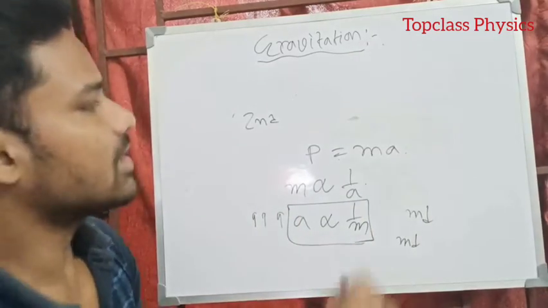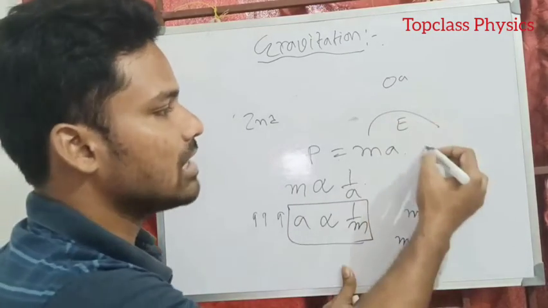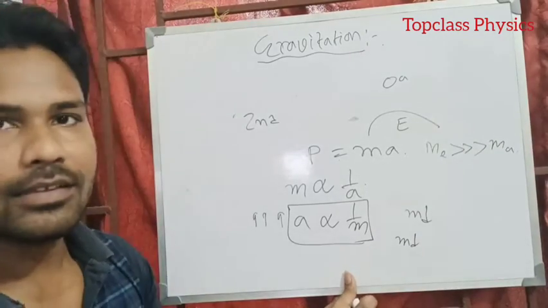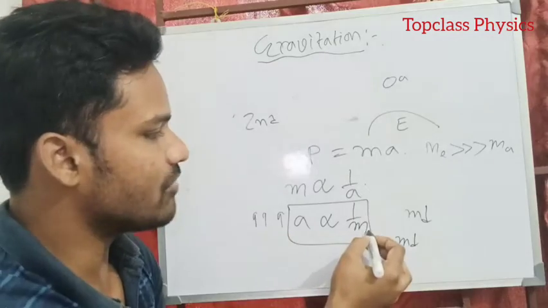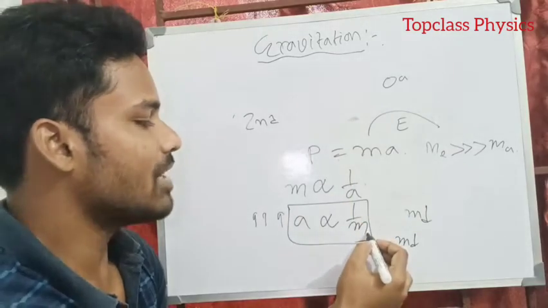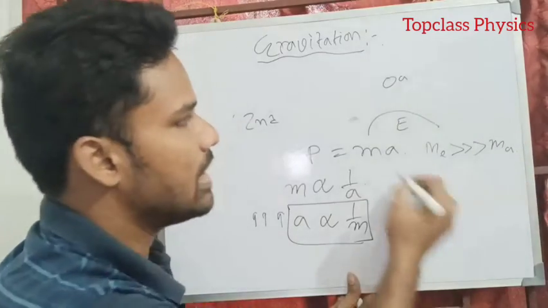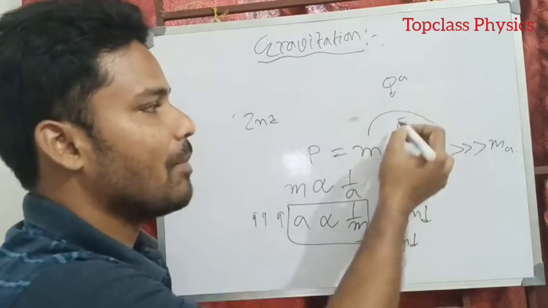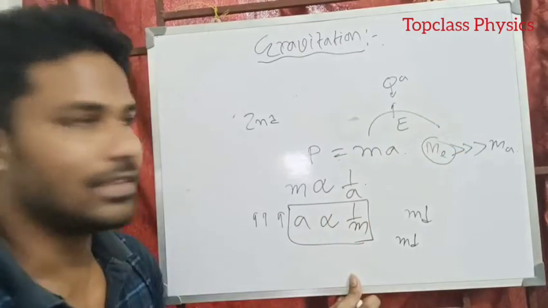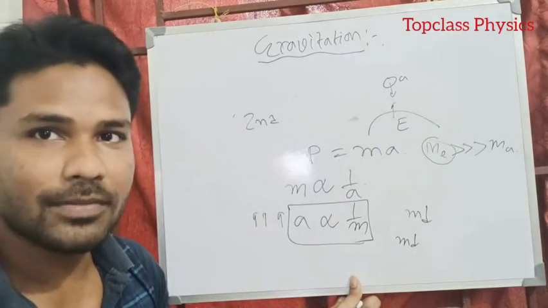For the Earth case, suppose this is our Earth and this is an apple. As we know, the mass of the Earth is much greater than the mass of the apple. So if mass is very, very low, acceleration should be very, very high. And for Earth, mass is very, very high, so acceleration should be very, very small, right? That's why the apple comes down with an acceleration, but Earth doesn't come. Why? Because Earth's mass is very, very heavy compared to the apple. That's why we never determine the acceleration of Earth, right?